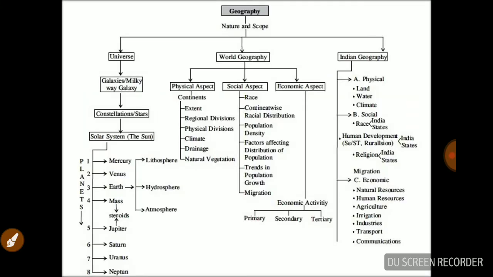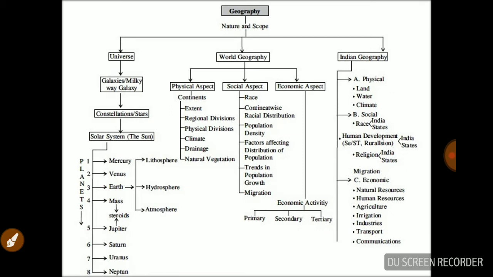This is the basic structure. The initial classes we are going to cover are based on the geography, nature, and scope we already discussed. And on the left side tree, you can see universe, galaxy, all those points. So we are going to complete this section first. Then we move to world geography, and then finally to Indian geography.